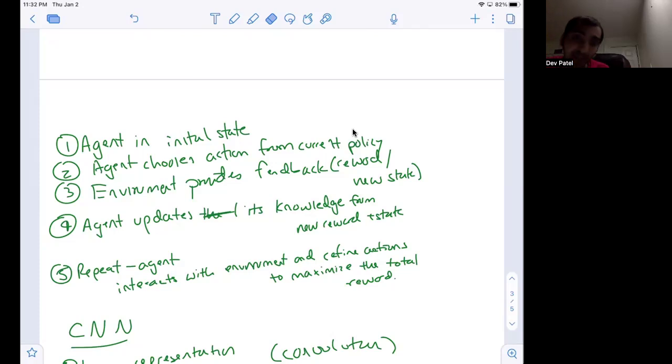Then the agent updates its policy or its strategy based off of the knowledge that it was able to attain from the new reward. And then we repeat this process. So a lot of this is similar to reinforcement learning and even psychology, where we have positive reinforcement, negative reinforcement, humans being motivated by negative reinforcement or punishment, or rewarding good behavior or punishing bad behavior. A lot of this reinforcement learning is motivated by psychological tendencies and even how humans actually learn.